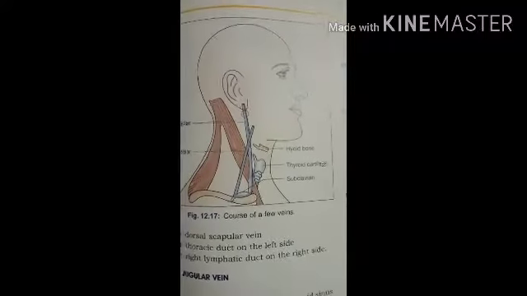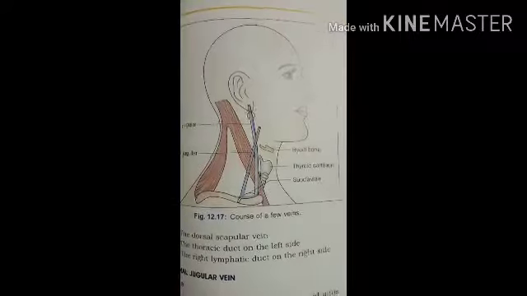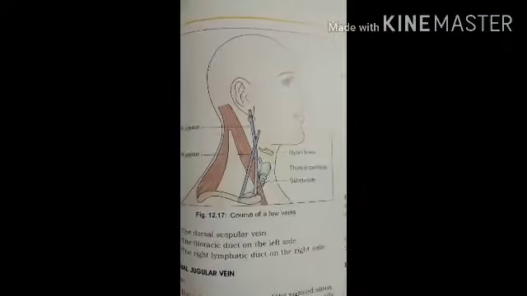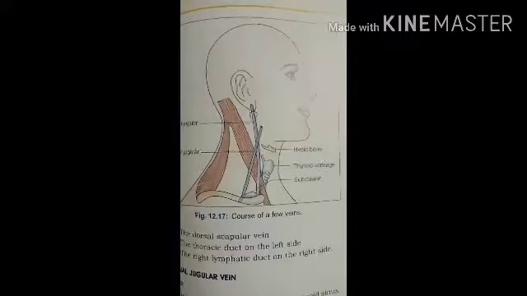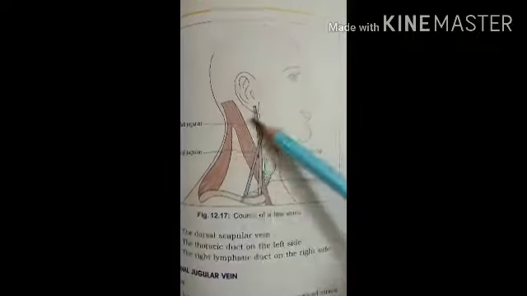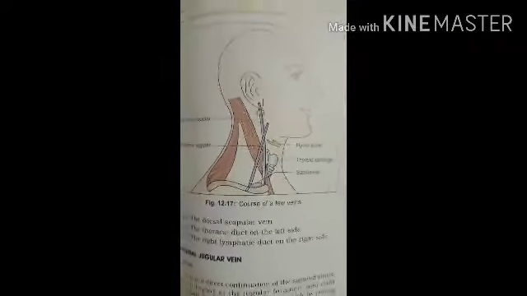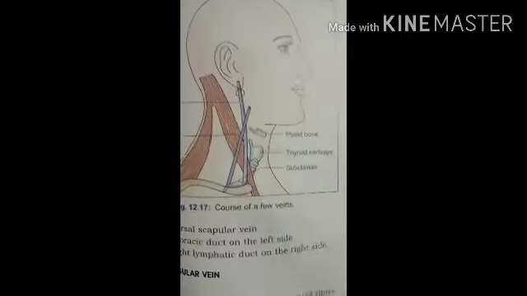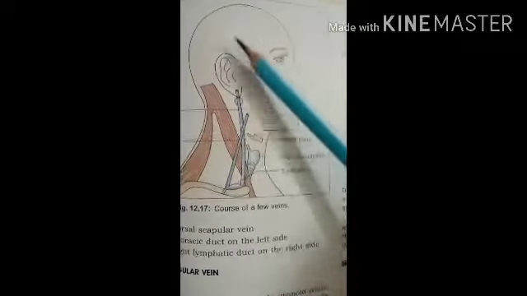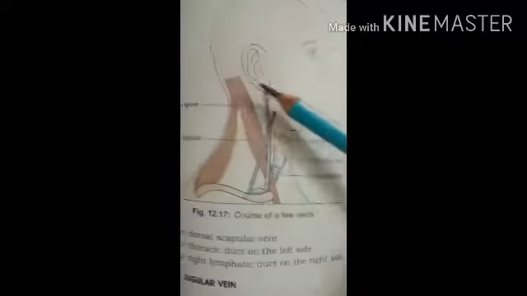So the venous blood from the head, neck and the face. The venous blood from the head and neck is drained by the deep and the superficial veins. The superficial veins have the same names as the branches of the external carotid artery, which return the blood from the superficial structures of the face and the scalp, and unite to form the external jugular vein.